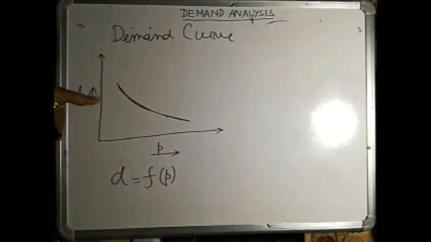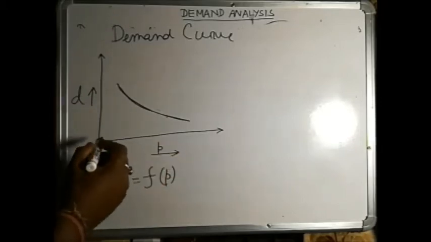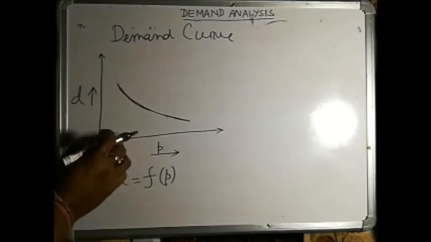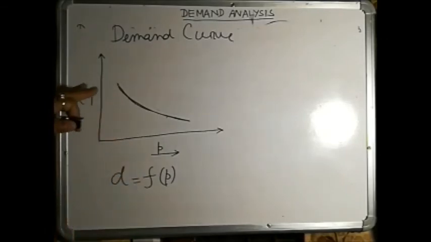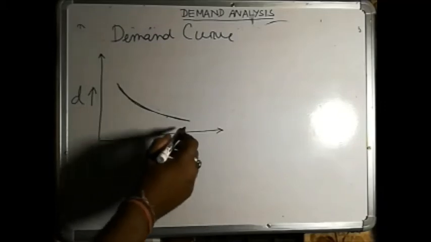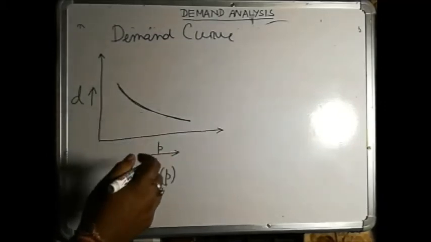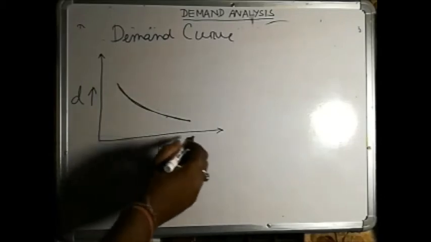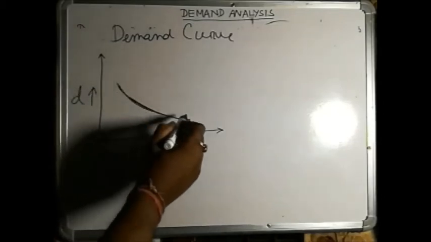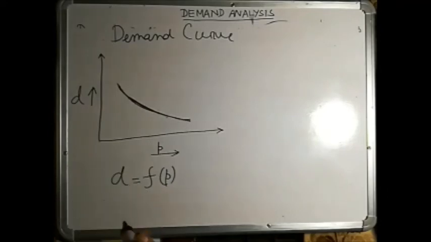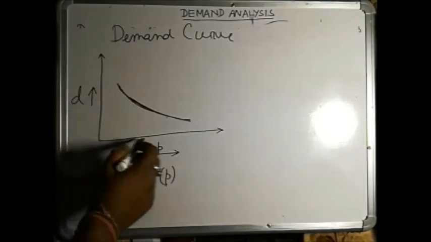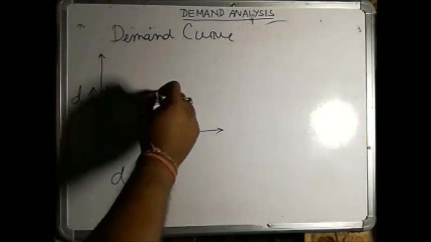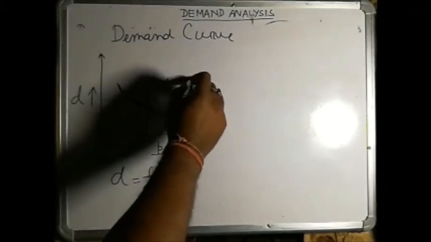You can notice that as price increases, demand is decreasing. If price is less, people are more willing to purchase that particular commodity, but as price increases, people are less and less willing to purchase it. So as price increases, demand decreases. There is an inverse relationship between demand and price. As price increases, demand decreases. So this curve is D equal to f of P.